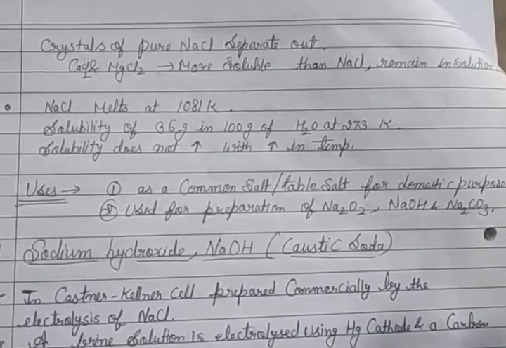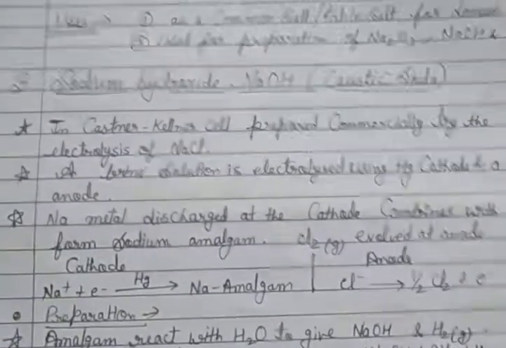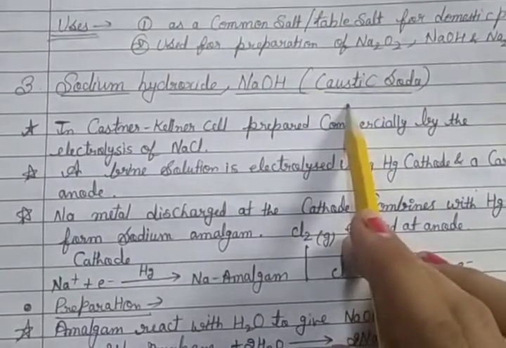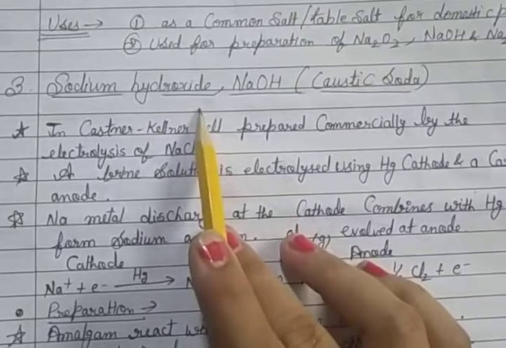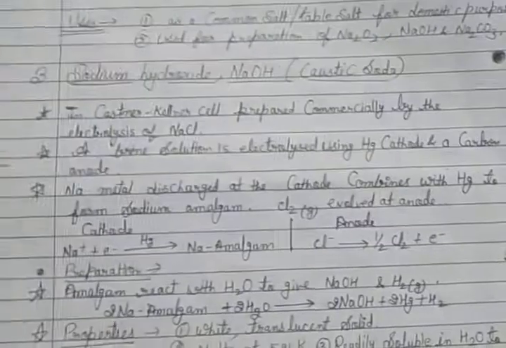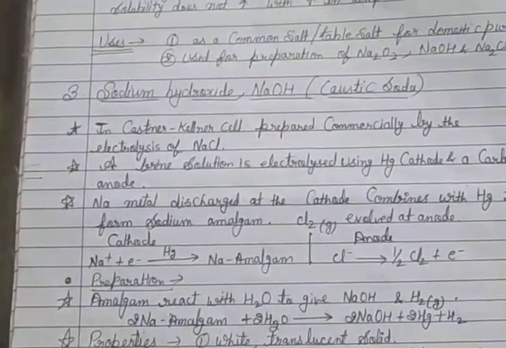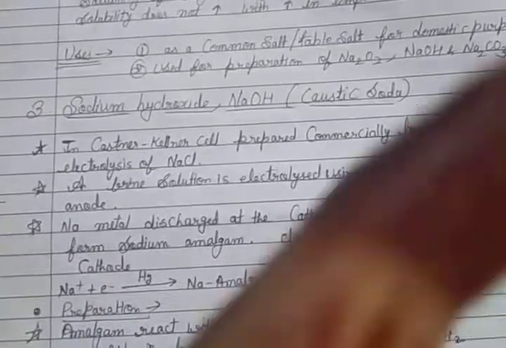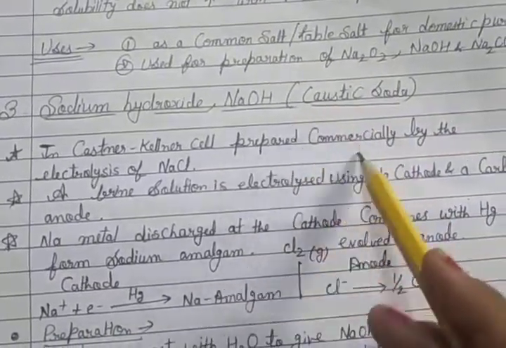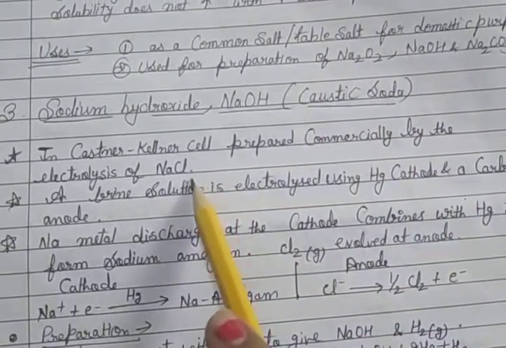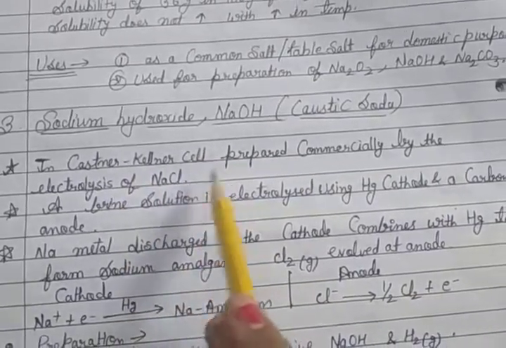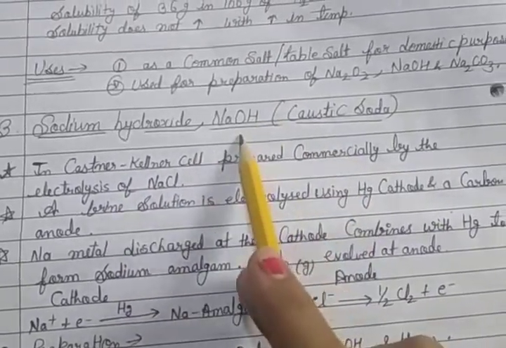Clear? The third important compound of sodium is caustic soda. Caustic soda is a general name; its chemical name is sodium hydroxide, NaOH. In the Kastner-Kellner cell, NaOH is prepared commercially by electrolysis of NaCl. So we have to use NaCl and then electrolysis of NaCl.